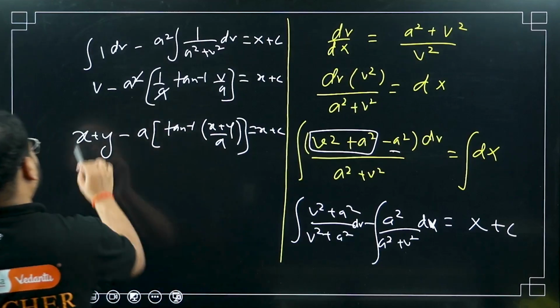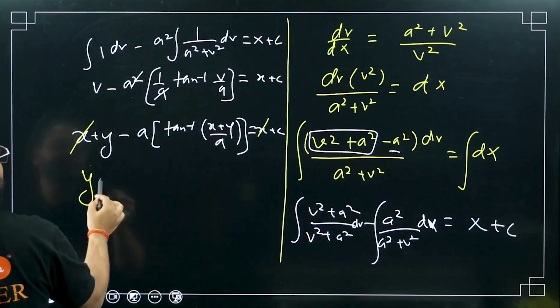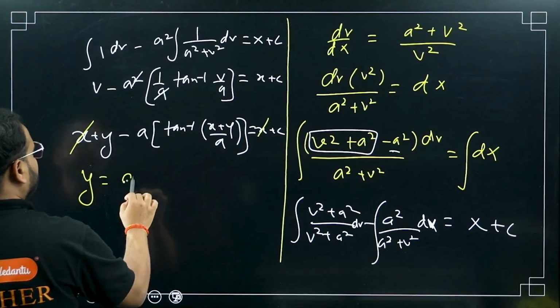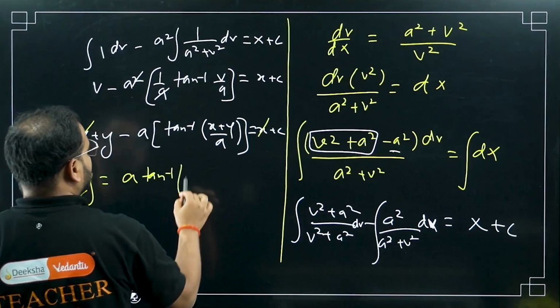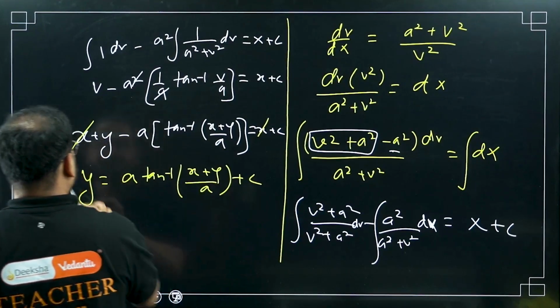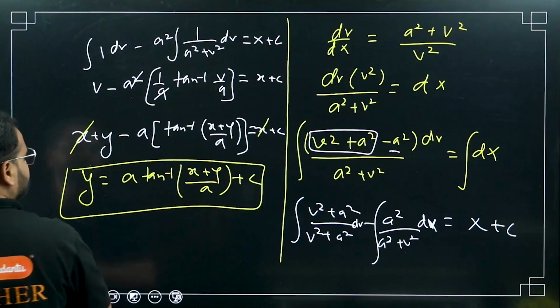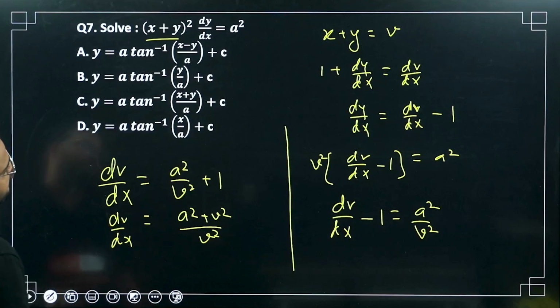Now this x and this x will cancel each other. What do I have left? I have y left on the LHS. I'll bring this whole thing over there. I get y equals a times tan inverse of (x plus y) upon a plus c.